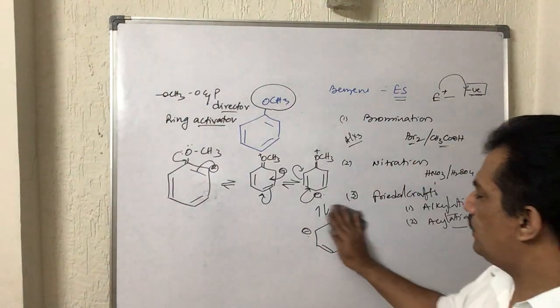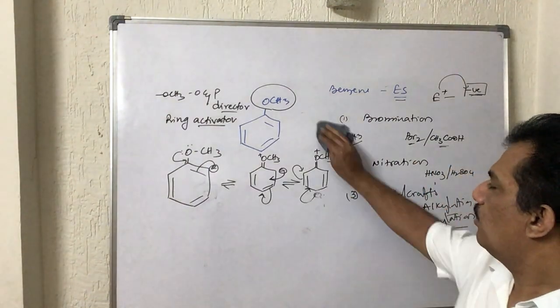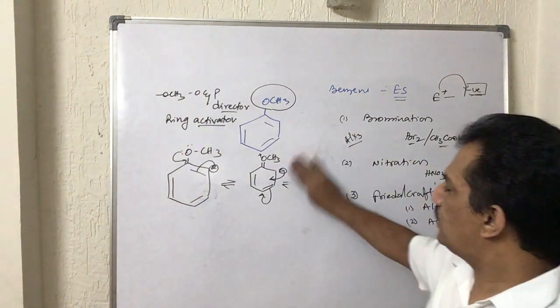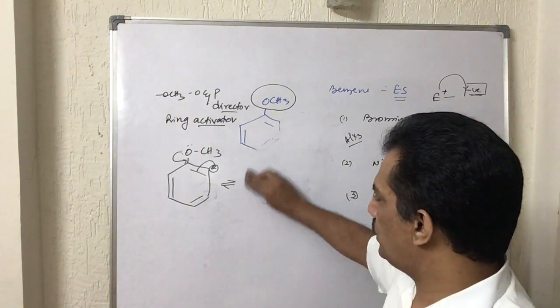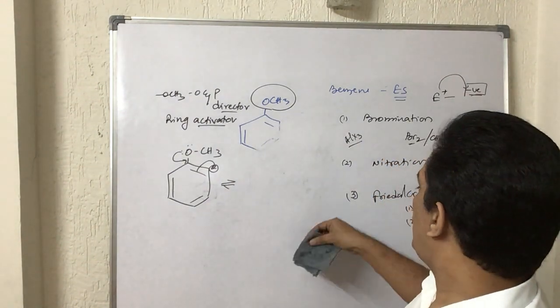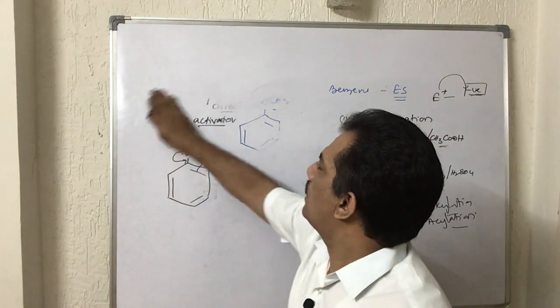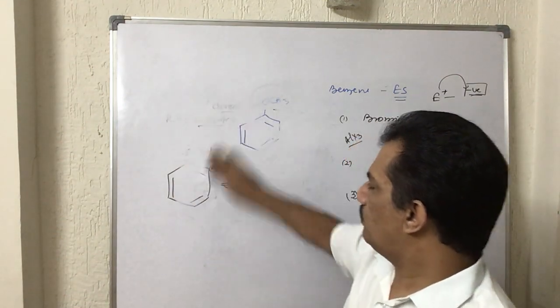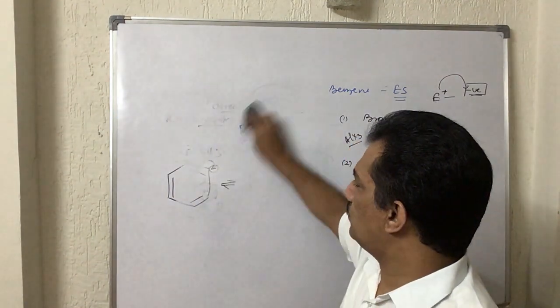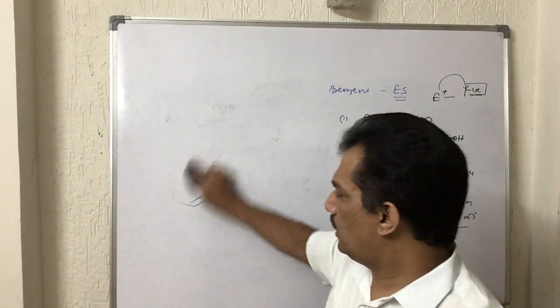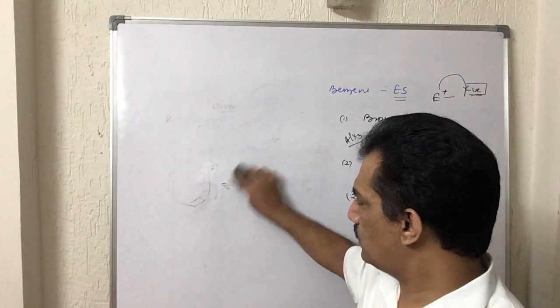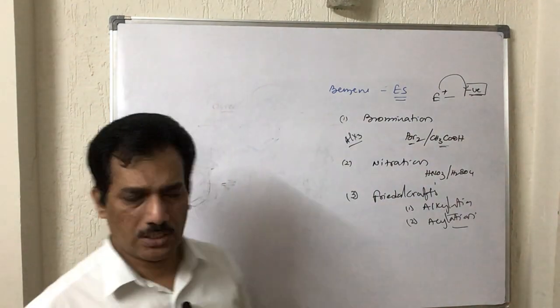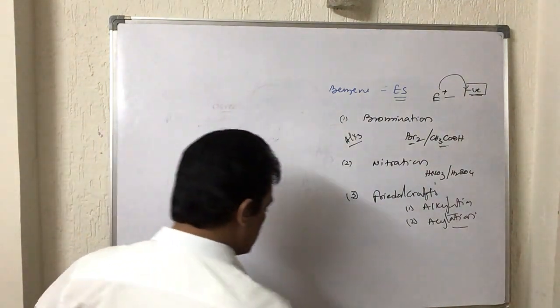Now with all this explanation, let us guess what the products are with the different reagents. Like in bromination, what are the products, in nitration, what are the products, and in alkylation and acylation, what are the products. It is the normal course, you can just observe, and I am going to write all these products in equation form. That's all. There is not much discussion on this.